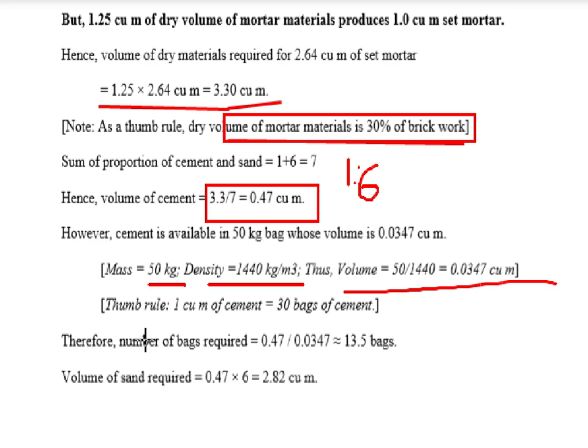Hence, coming to our topic, we require 0.47. So divide this with that material, and we will require only 13.5 bags. For construction of 10 meter cube brickwork, we require 13.5 bags of cement. What is the volume of sand required? That is 0.47 into 6, 2.82 cubic meter. So we have almost covered rate analysis, calculation of cement, sand, etc.